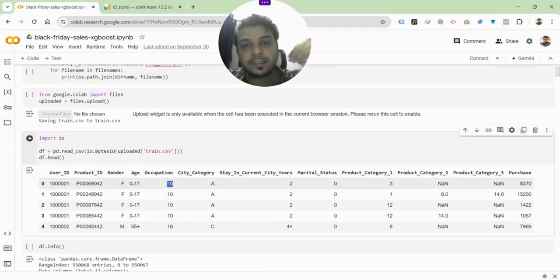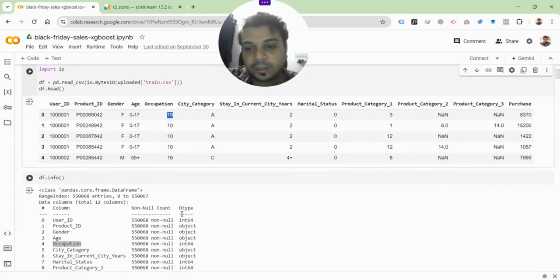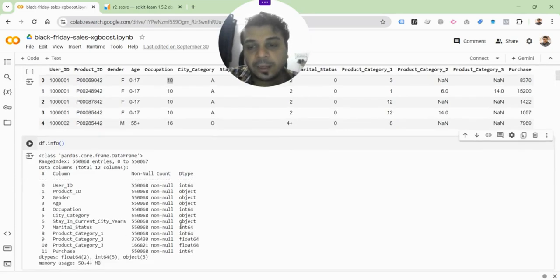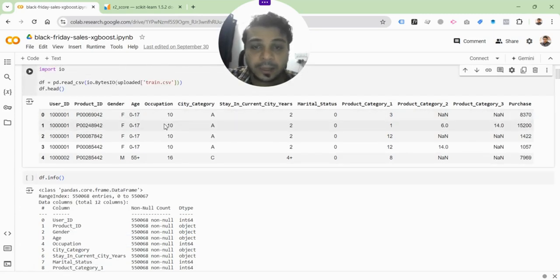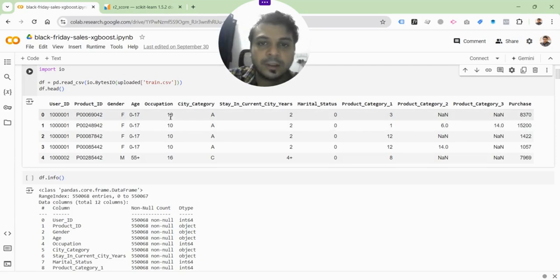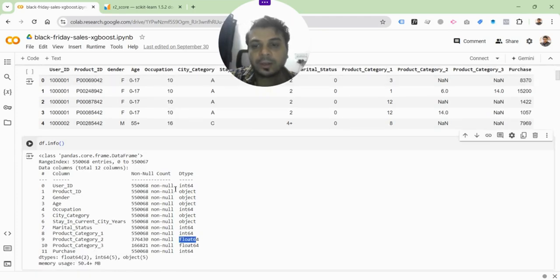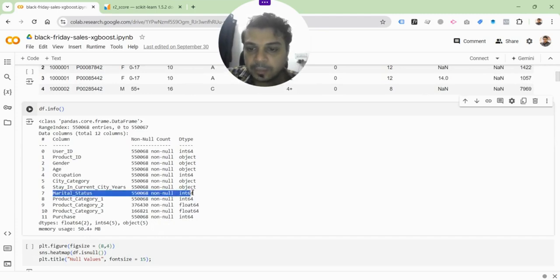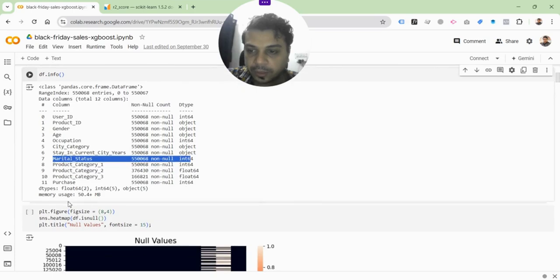So this is basically the data analysis that you will have to do, because eventually analysis will require you to have numerical data. You can't really work around with text data, or objects as it's called here in terms of the data type, but you will have to have integers that you can work with. I mean, not necessarily integers, but ideally it should be integers. There's another thing which is also numerical, which is called float, that can take decimal points. There you go, there's float here as well. So it will either have to be integers or floats. There's marital status and product categories, so the different data types are here.